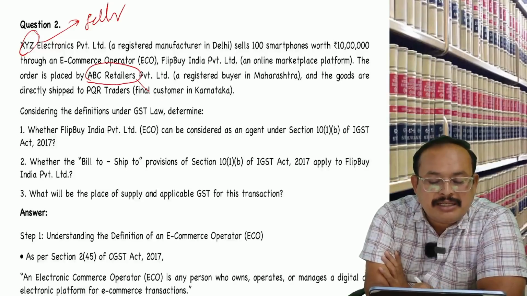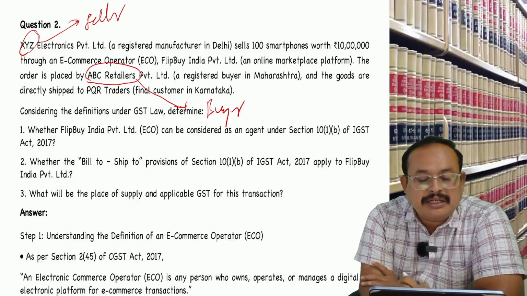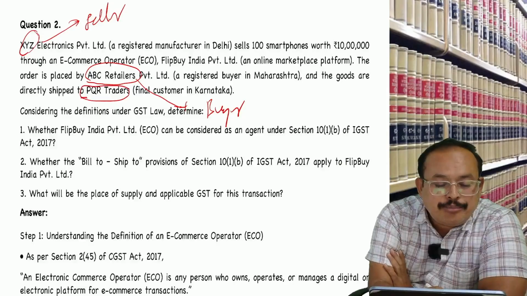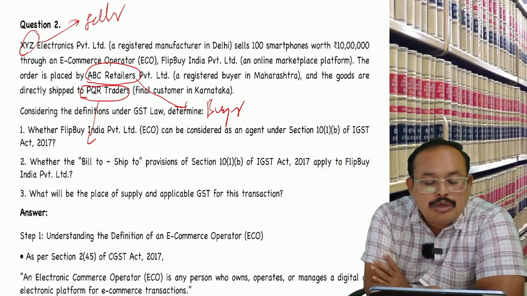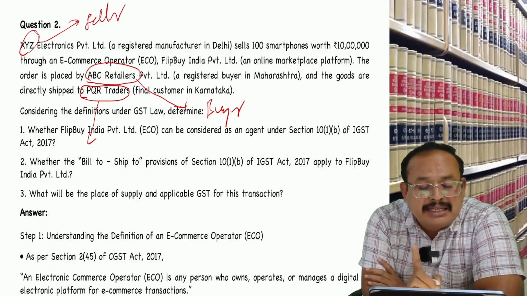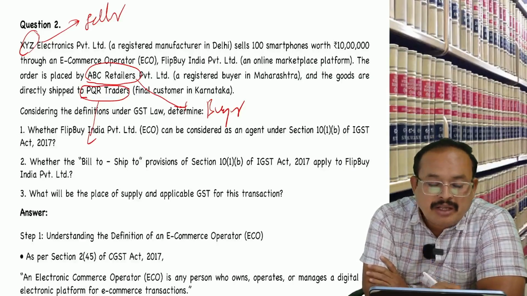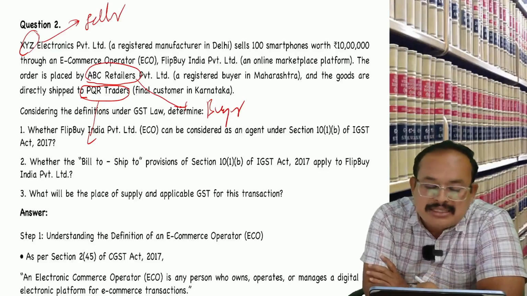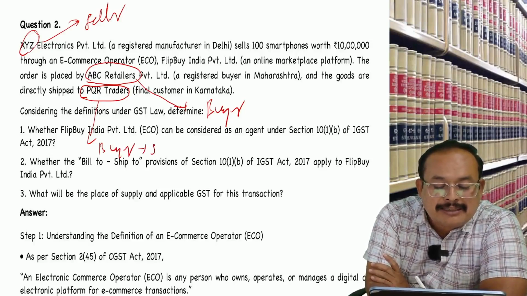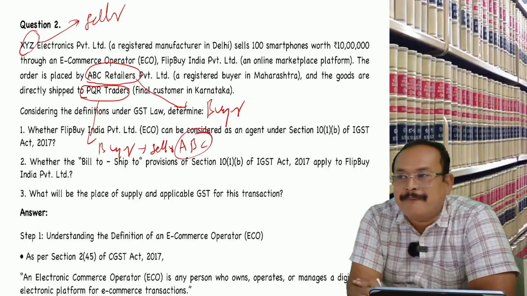ABC is the buyer. Thereafter, he is dispatching that goods where? PQR. Now, for ABC, seller is XYZ. For PQR, seller is ABC. So, PQR is the buyer and seller is ABC. Can you agree with me?